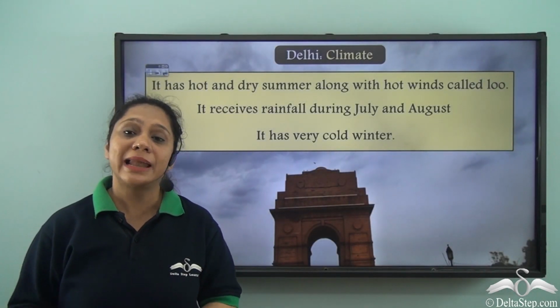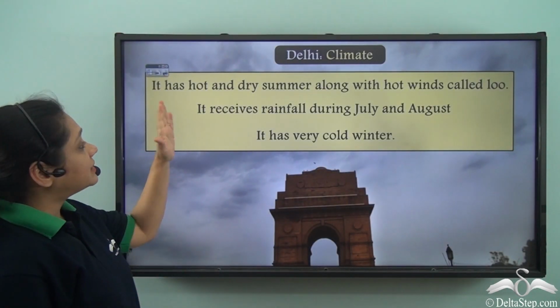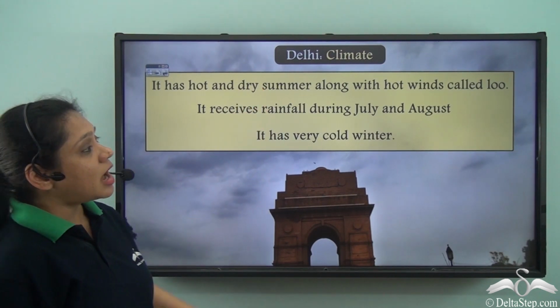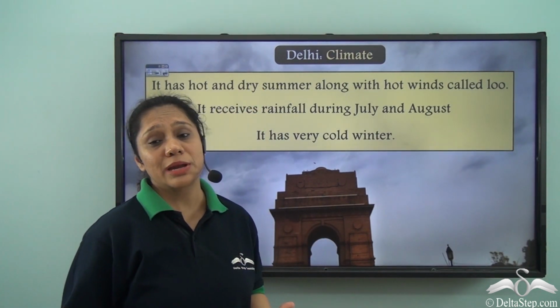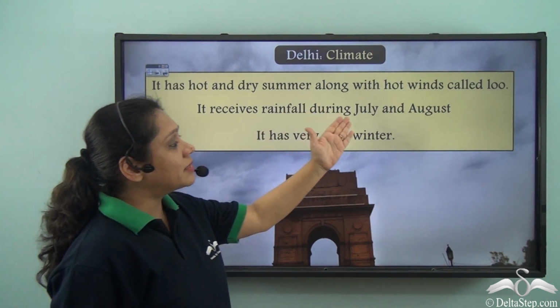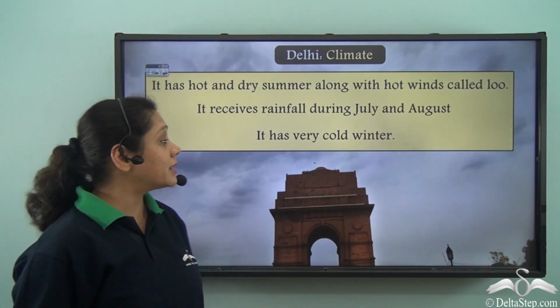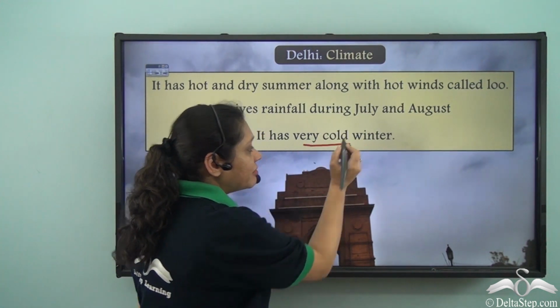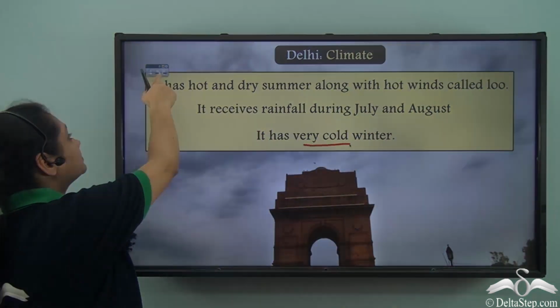Let us talk about the climate of Delhi. It has hot and dry summer along with very hot winds called the Lu. It receives rainfall in the months of July and August and has very cold winter.